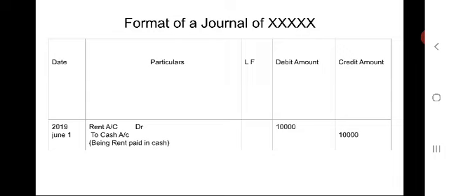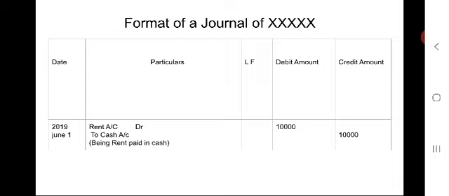Straightly in the credit amount column, we have to write the amount. As per the double entry system principle, every debit should have a corresponding credit amount. See here, rent account is debited with 10,000, cash account is credited with 10,000. So this is called double entry system.